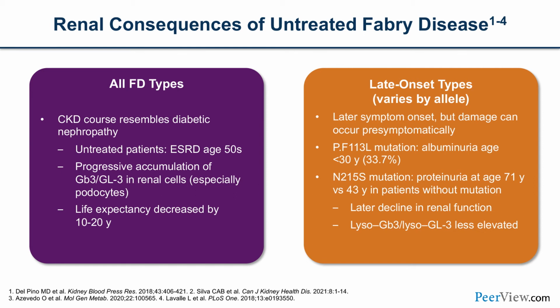Fabry is also a multi-system disease. Untreated patients end up with ESKD, requiring dialysis or transplant in their 50s or even earlier. There's progressive accumulation of the end product of glycolipid metabolism, the GL3, in kidney cells, especially podocytes, but almost every aspect of the kidneys is affected by Fabry. And I think that's similar to diabetes. The life expectancy decreases by almost 10 to 20 years. So it's not just the quality, but also the quantity of life that is affected.